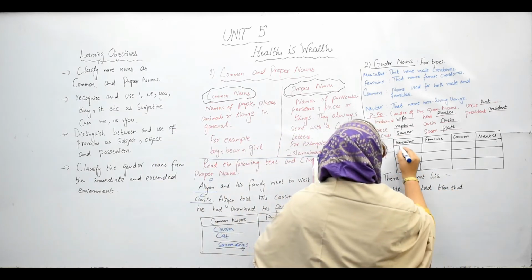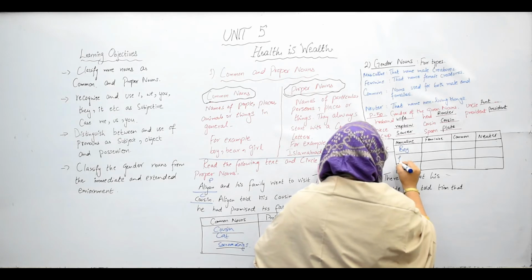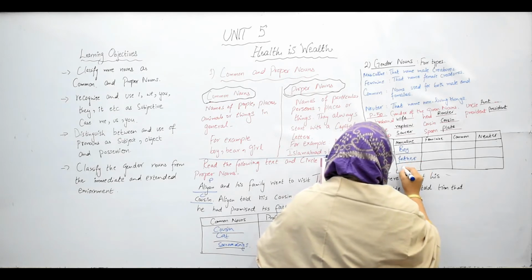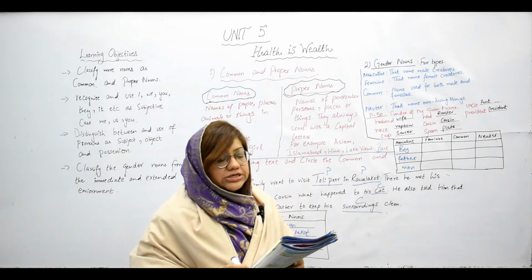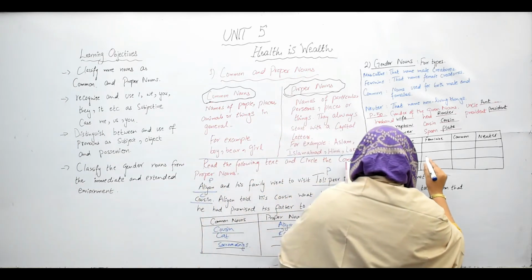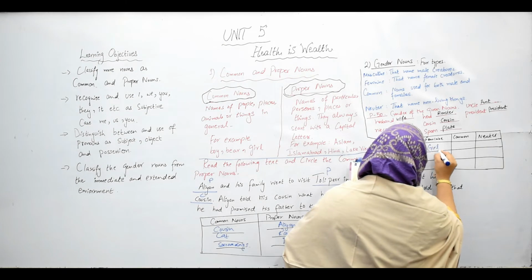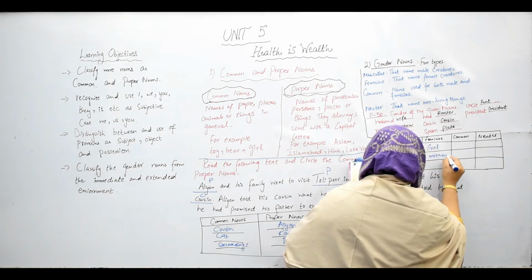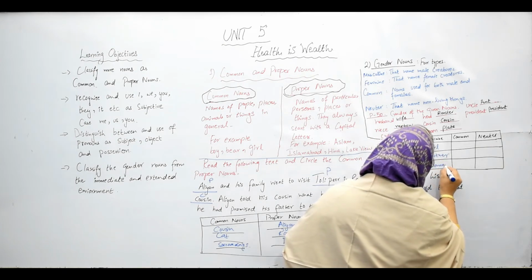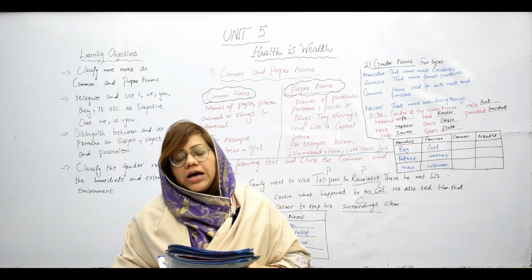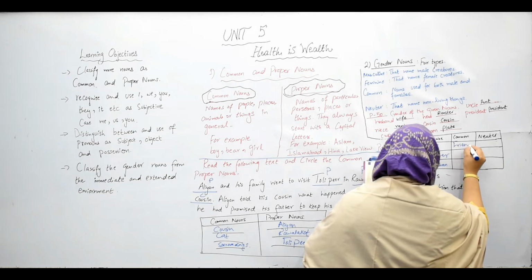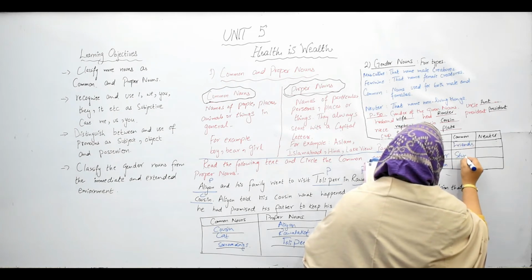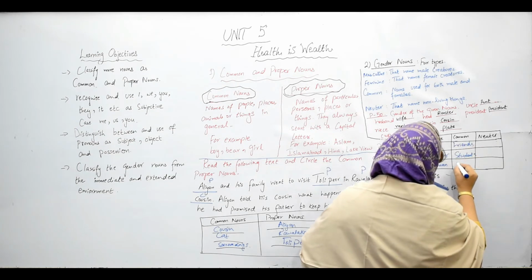For example, masculine: I'm writing boy, father, man. If we are talking about feminine terms, I'm writing here girl, mother, woman. And when we are talking about common gender nouns, for example, friends, students, parents.